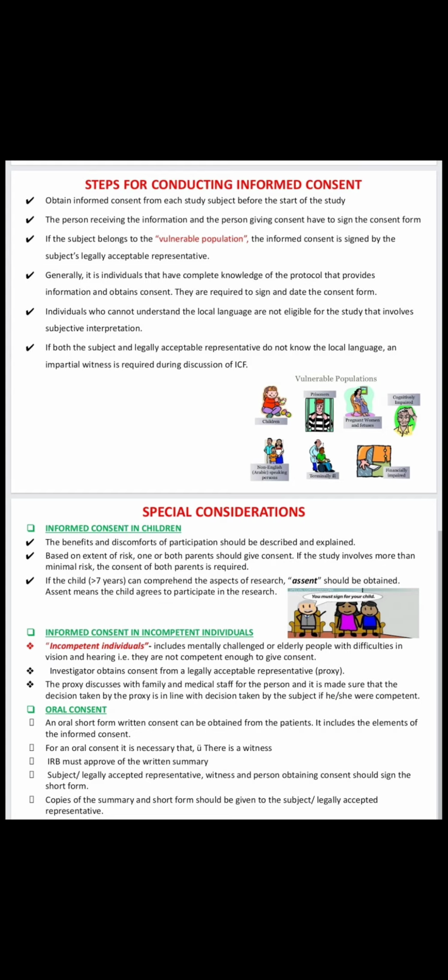This is about the informed consent process. Informed consent process means taking the signature or obtaining the permission from the subject before starting a clinical trial for their participation. We are getting the willingness of the subject to participate in a clinical trial. For that they will sign on the informed consent form or informed consent document. This process is called the informed consent process.